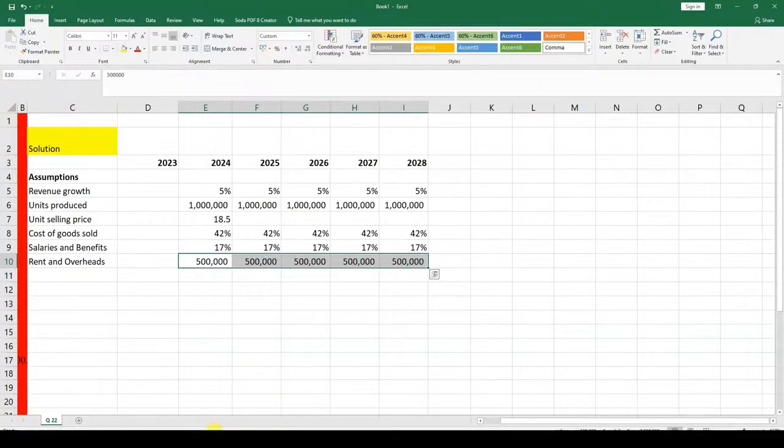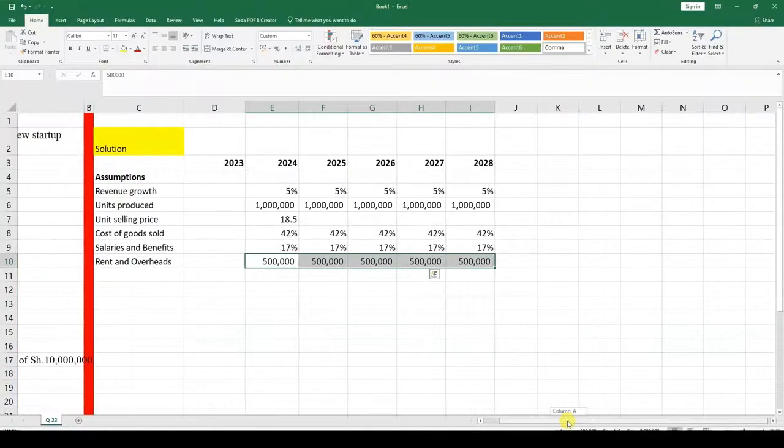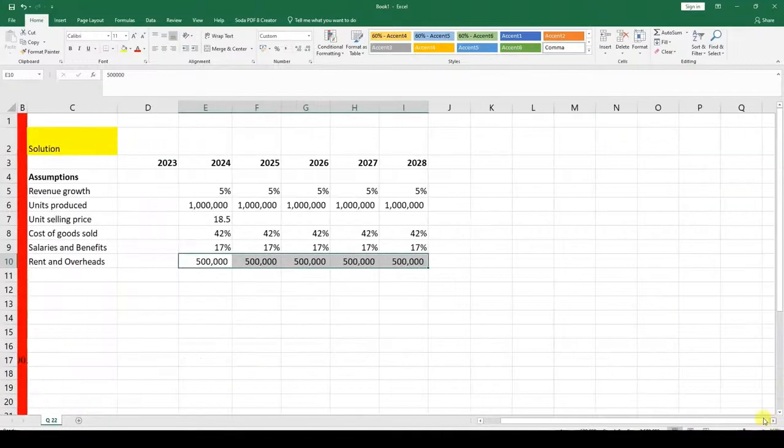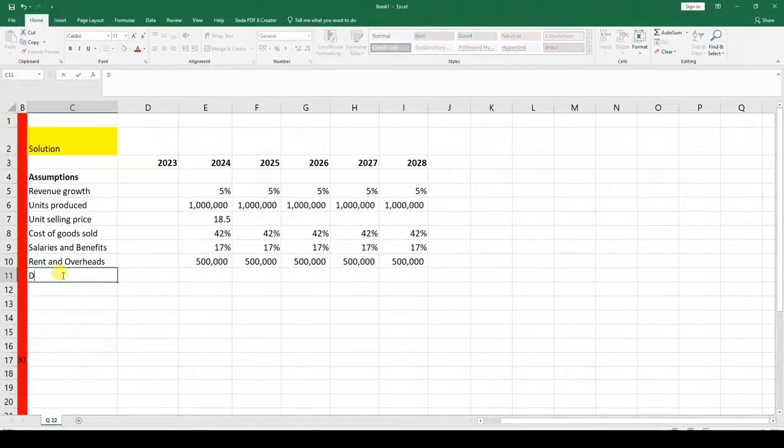Once we have the rent and overheads given to us in the assumptions section, we can move back to the question and identify the next item, which is depreciation and amortization. This one is based on the percentage of PPE. So we come over here. Depreciation and amortization, then put in brackets percentage of PPE.